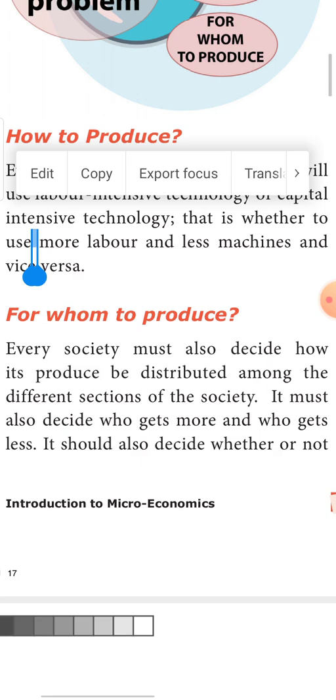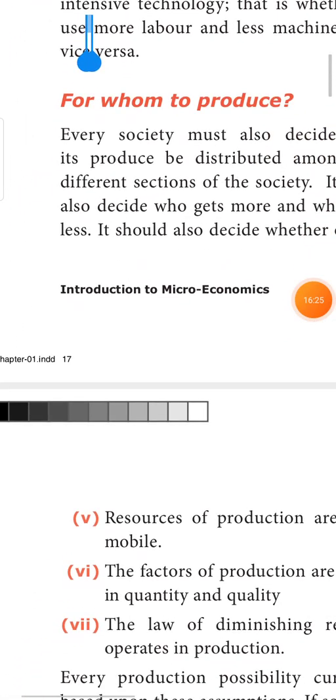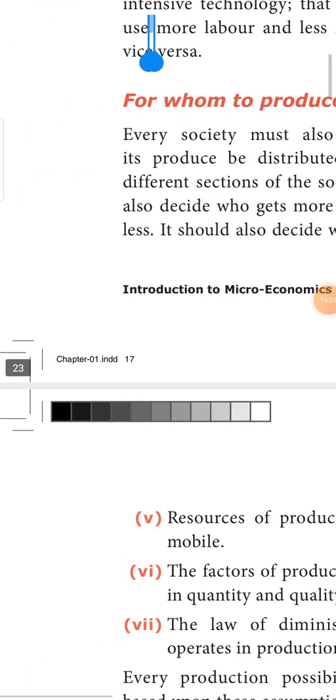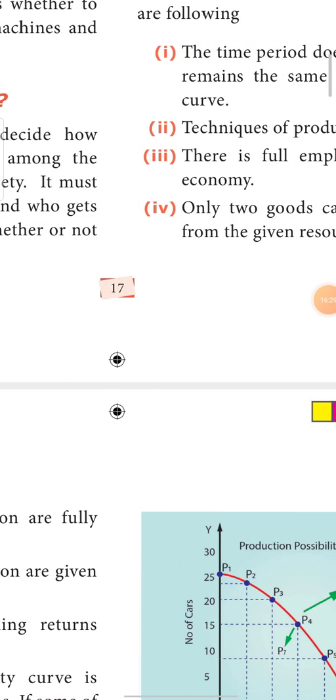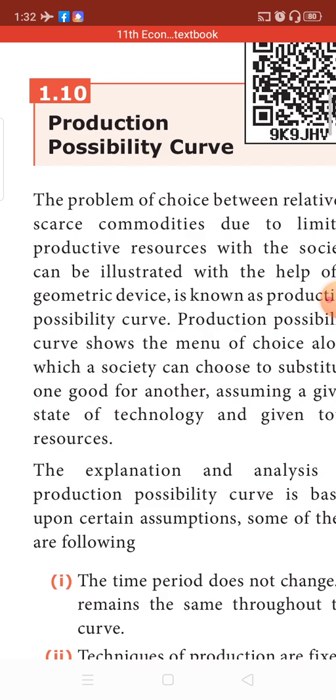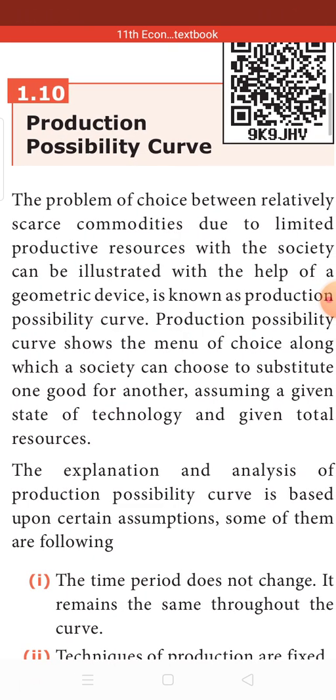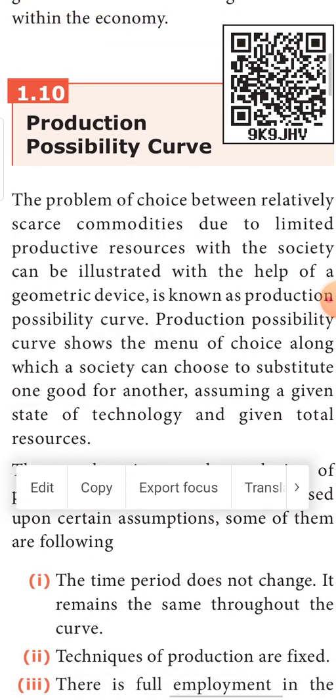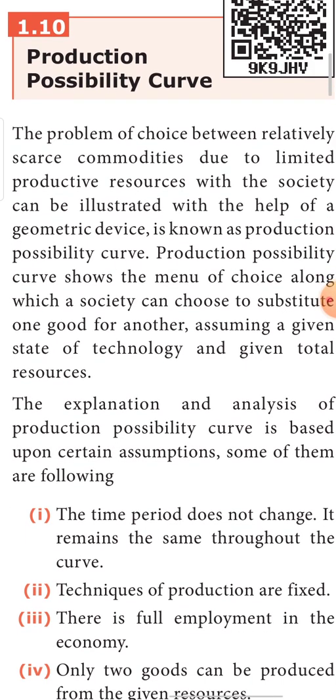The next topic is another important topic called production possibility curve. We'll be learning one more very important 5-mark answer, production possibility curve. See, so far we saw the problems which are existing in a society.